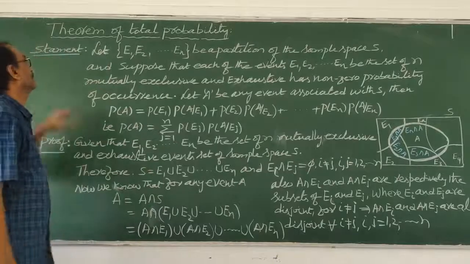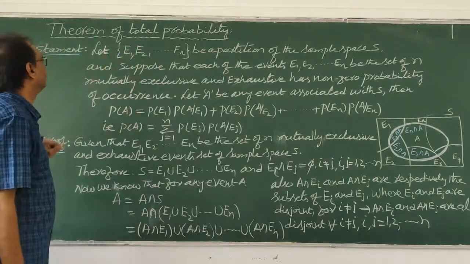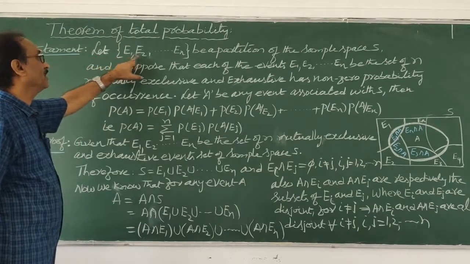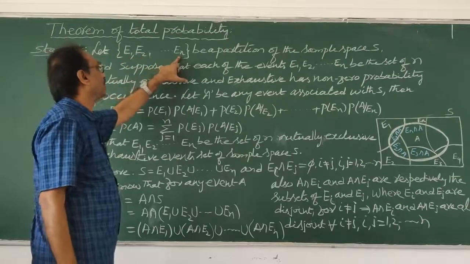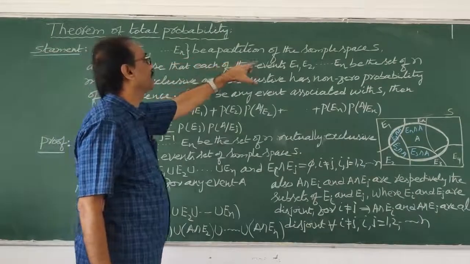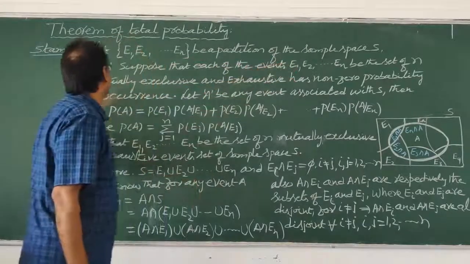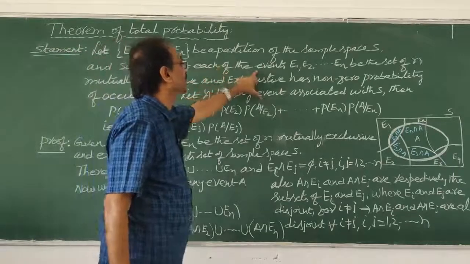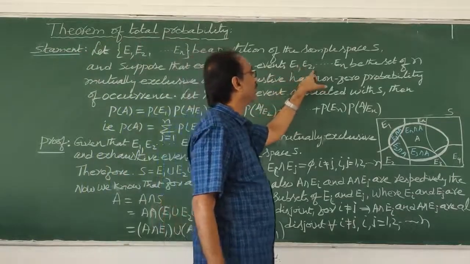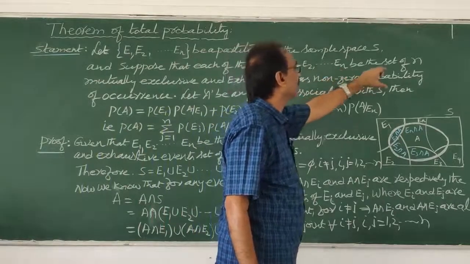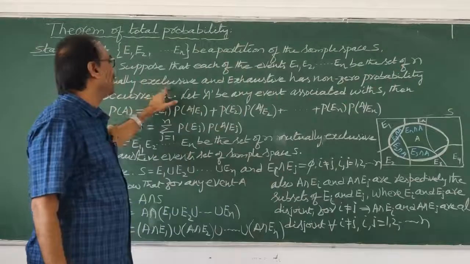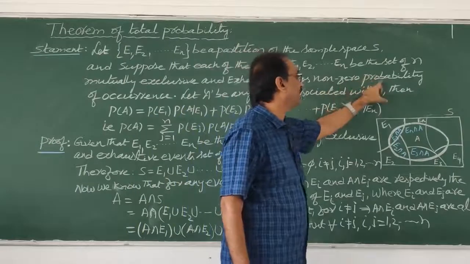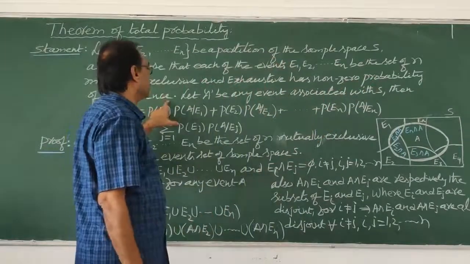Now let us see. Theorem of total probability. Statement: let the set E1, E2, and so on En be a partition of the sample space S, and suppose that each of the events E1, E2, and so on En, the set of n mutually exclusive and exhaustive events, has non-zero probability of occurrence.